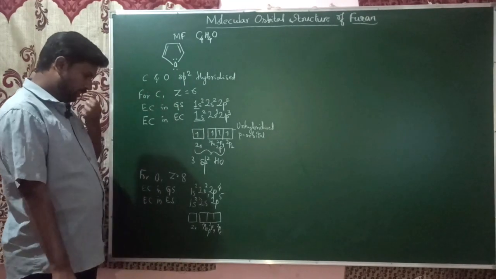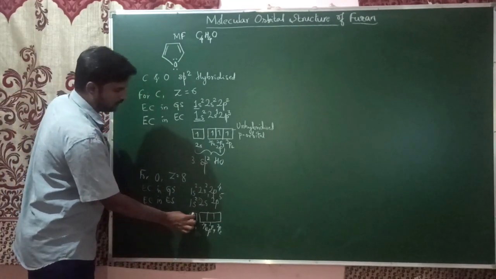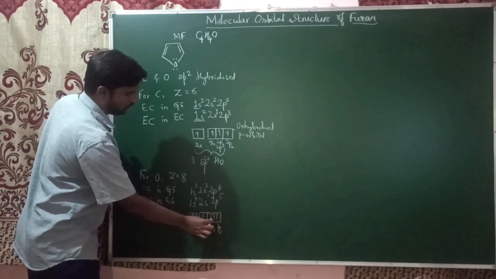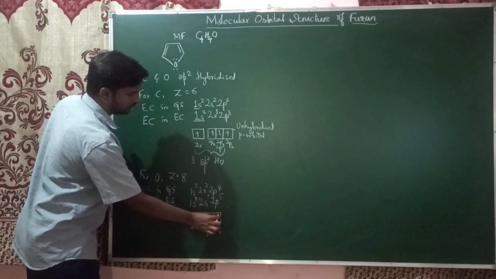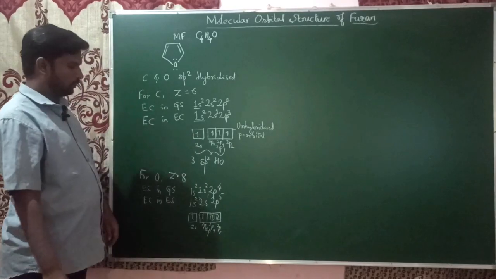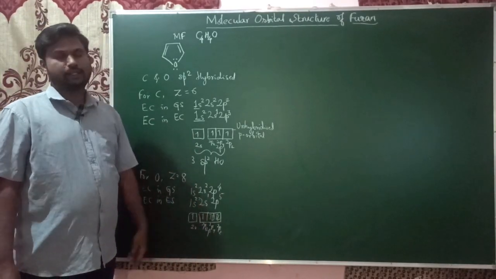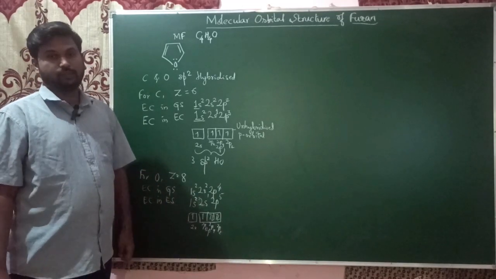In case of 2s, one electron is there, one, one, one in excited state. It is against Hund's rule, it does not follow the Hund's rule. That's why in the last two orbitals we have pair of electrons.